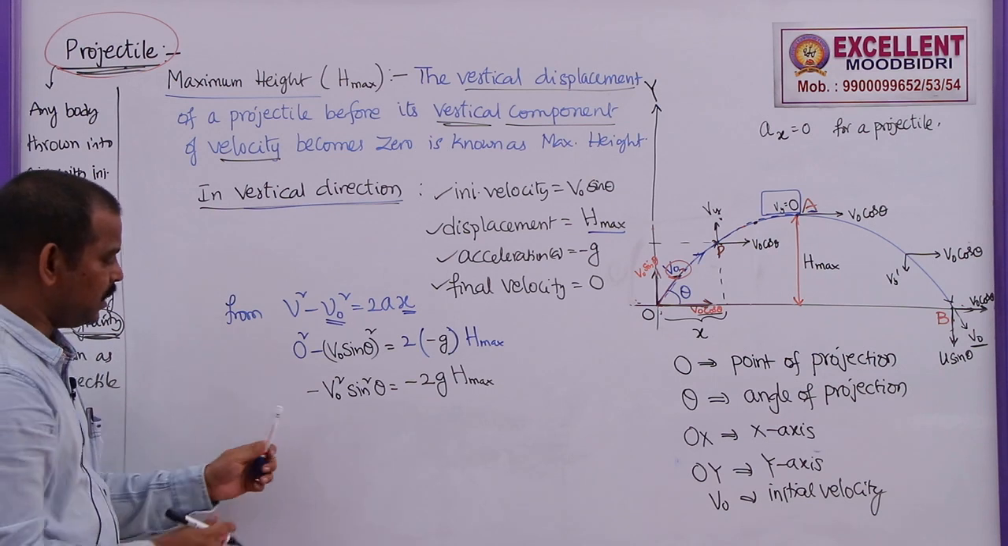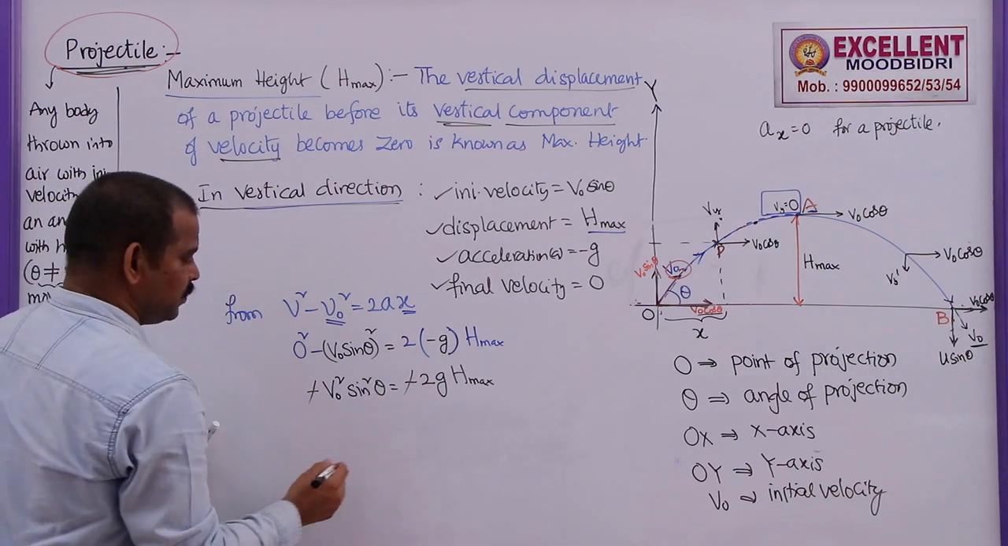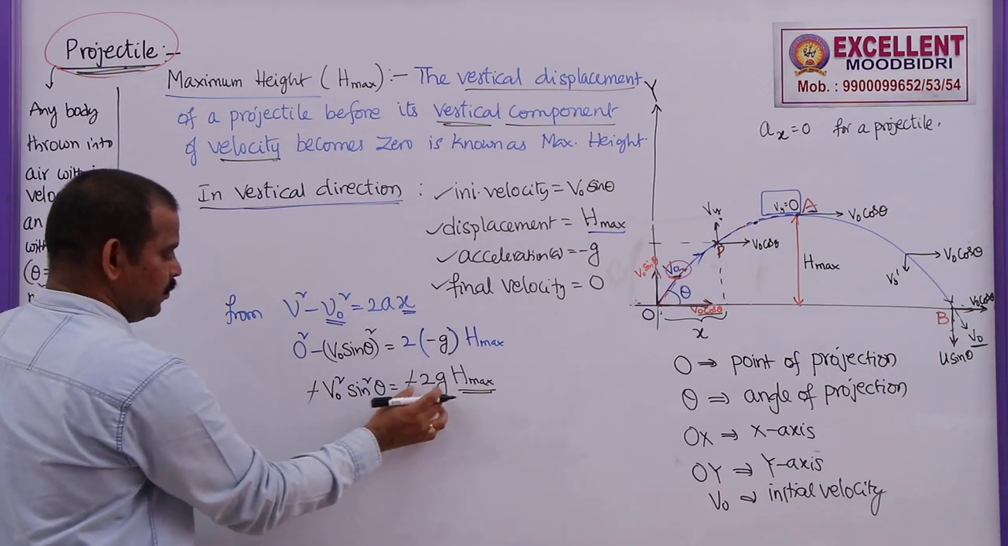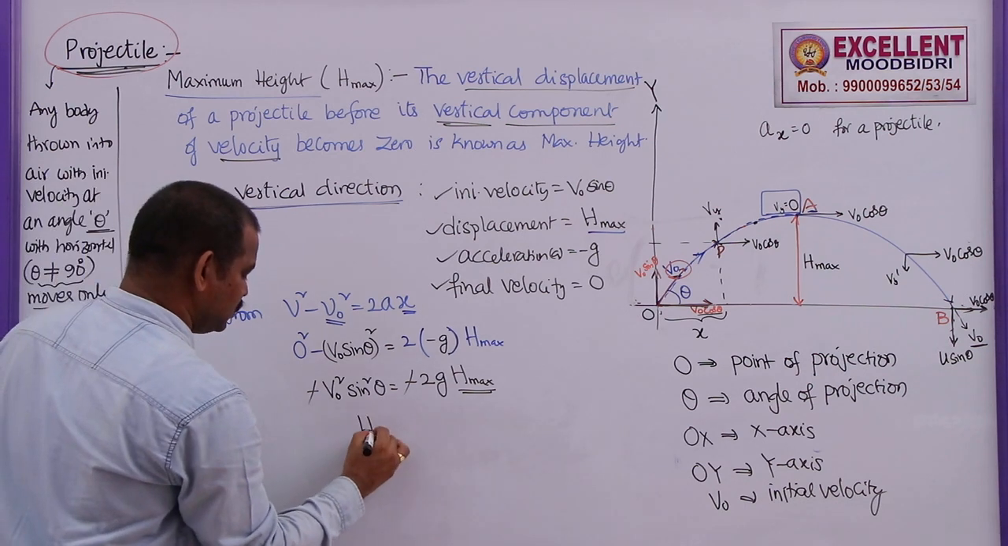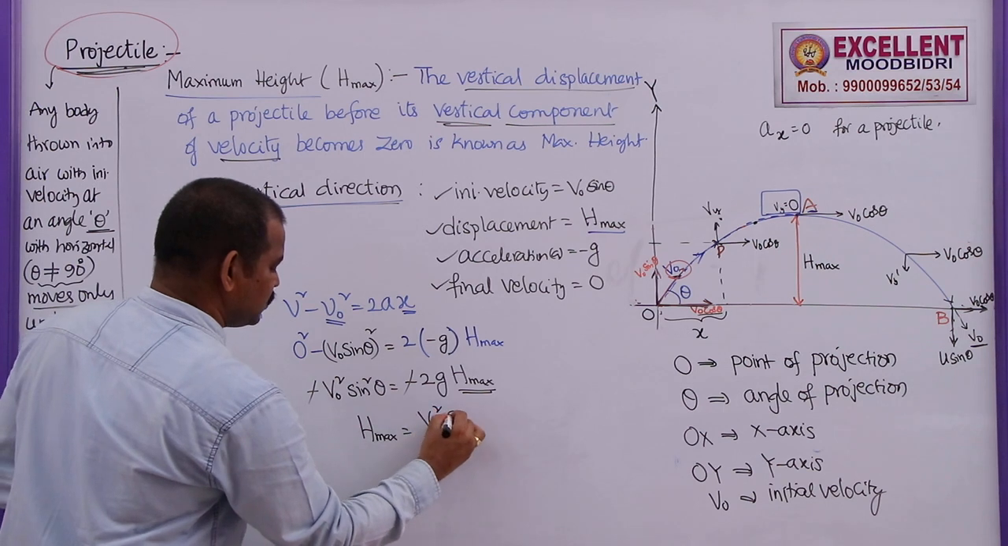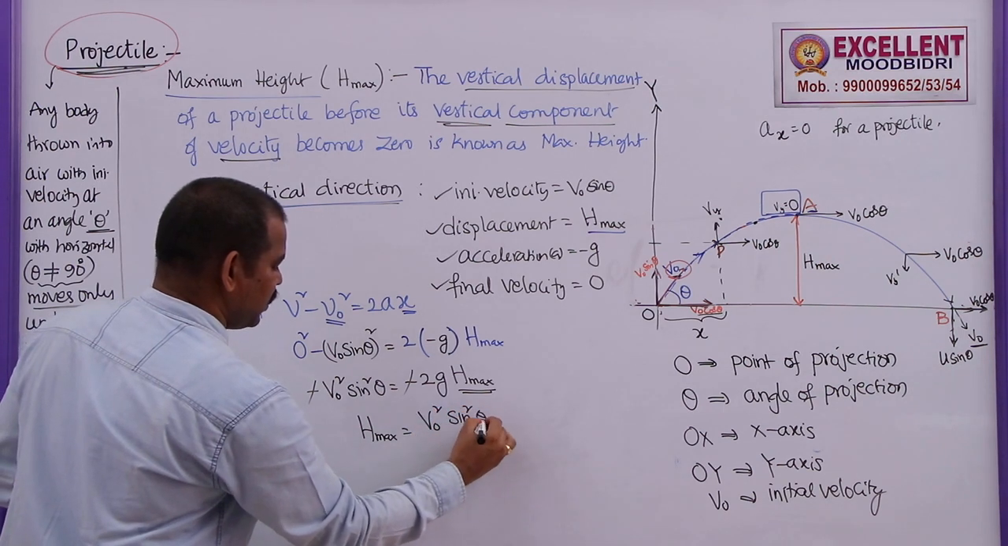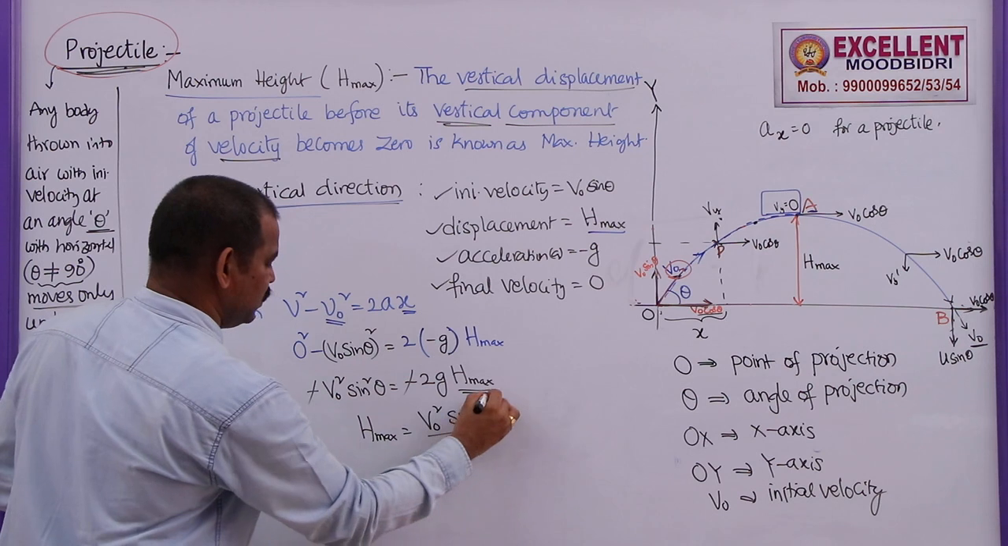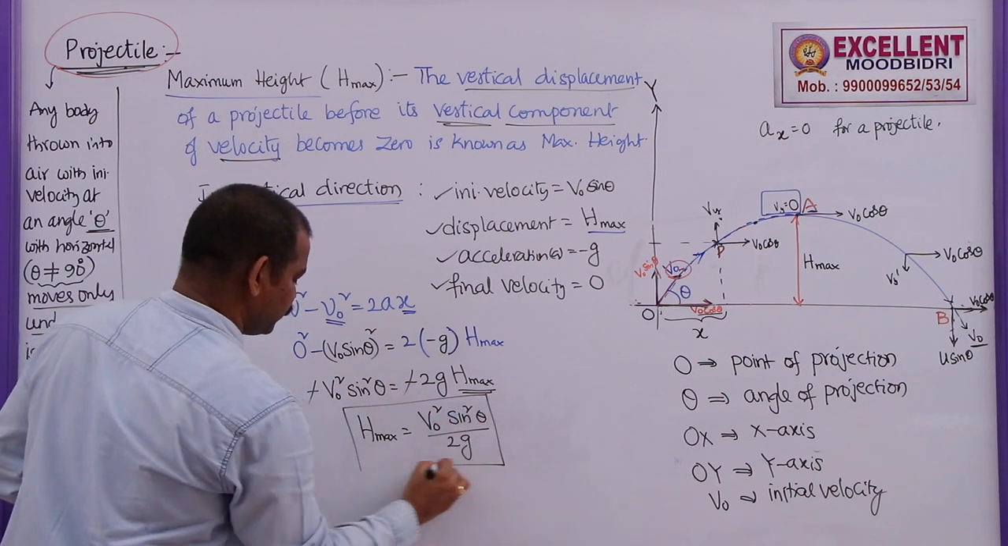You can cancel this minus and minus. I need this h max, so bring this to this side. So the maximum height reached by a projectile is given by v naught square sine square theta by 2g. So this is the expression.